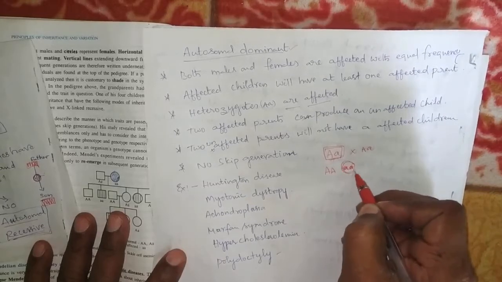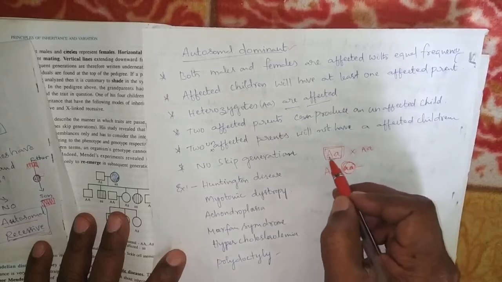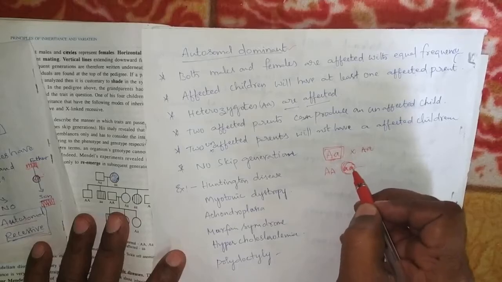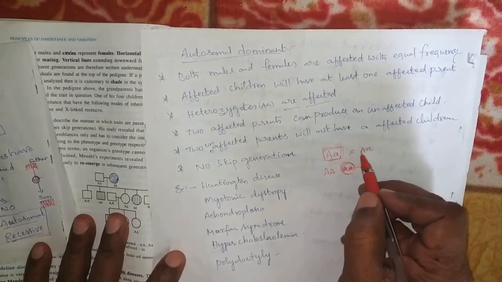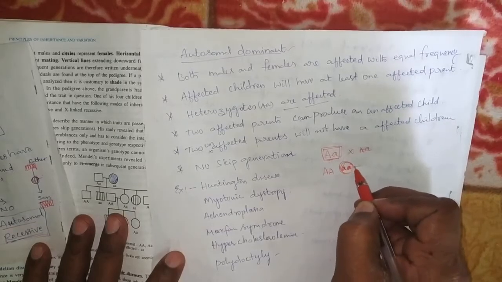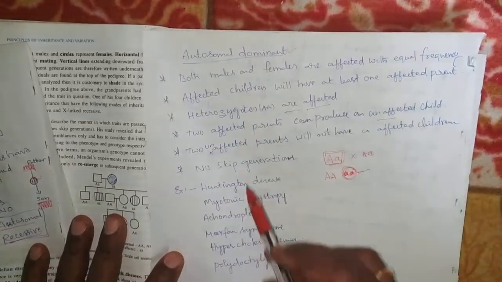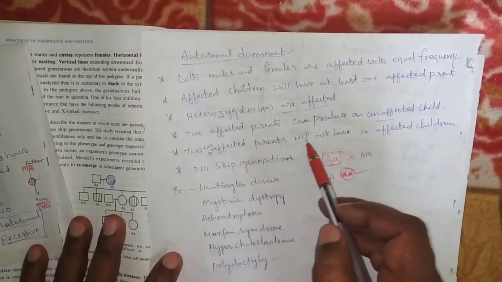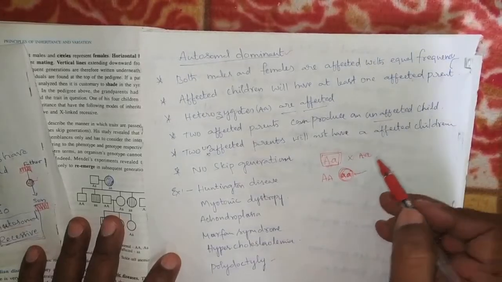This generation is not showing the character because it is a recessive disorder, but this is a dominant disorder. Dominant disorder is not seen in this offspring because two affected offspring are crossed. We may see unaffected offspring also. This is a very, very important character for this: two unaffected parents will not have affected children because it is a dominant.